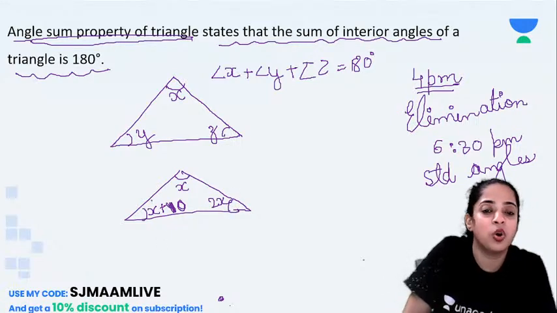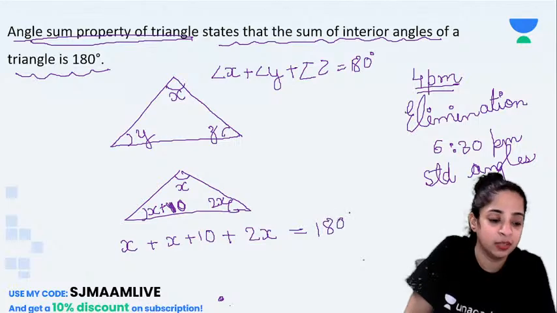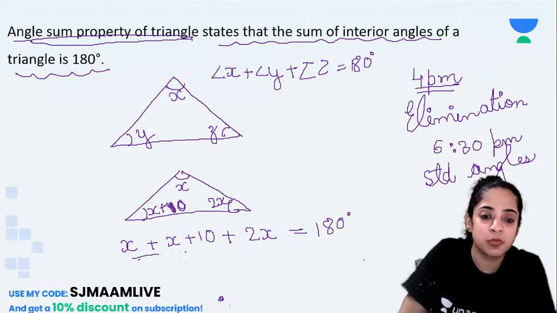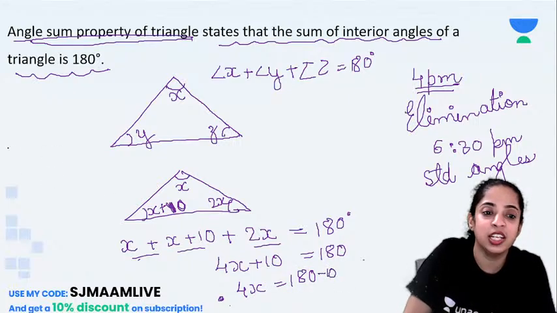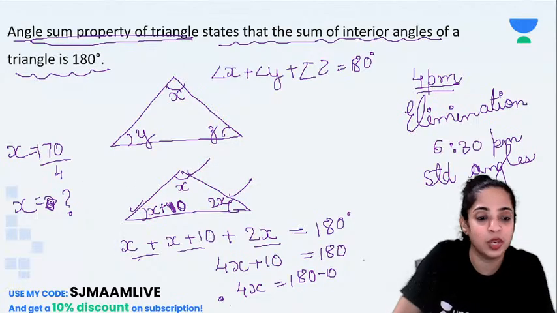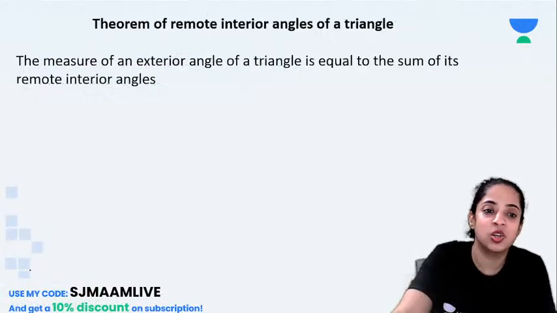Then can you find the value of all the angles? Yes, you can do x plus 10 plus 2x, correct? These all are equal to 180 degrees. So x plus 2x is 3x, 4x plus 10 equal to 180 degrees. So 4x will be 180 minus 10, which is 170. So x is equal to 170 divided by 4. So you can find the value of x here. Similarly, you can find the values of all the angles by substituting this value. Is it clear to you all? Okay, so let's go ahead.